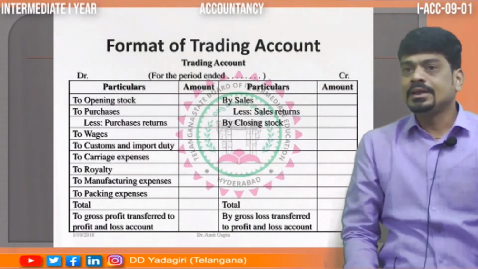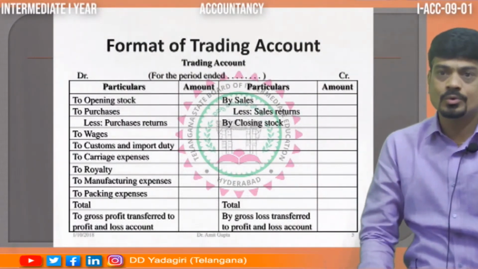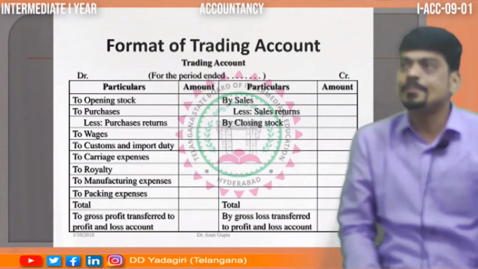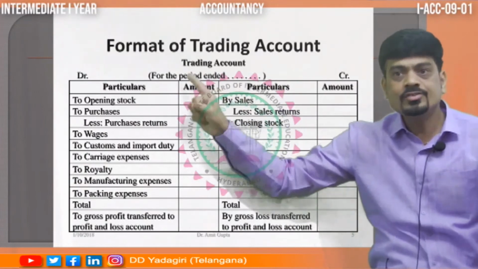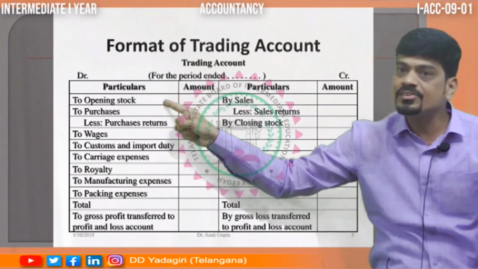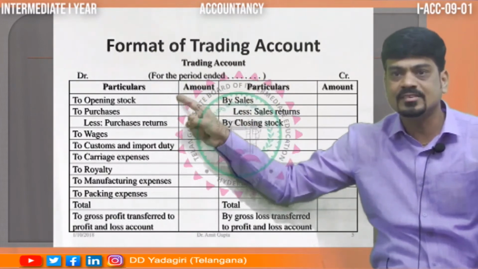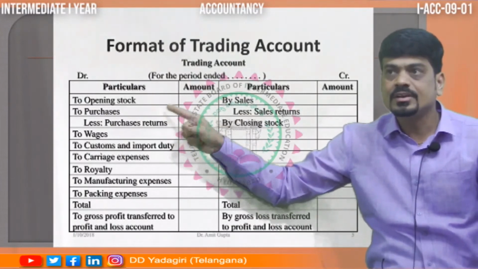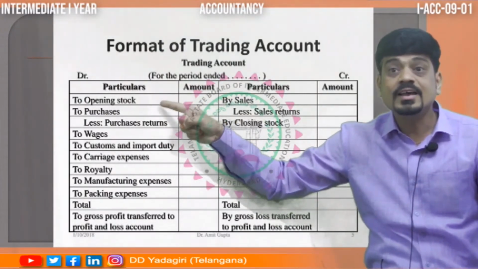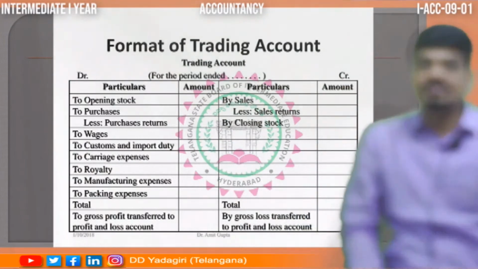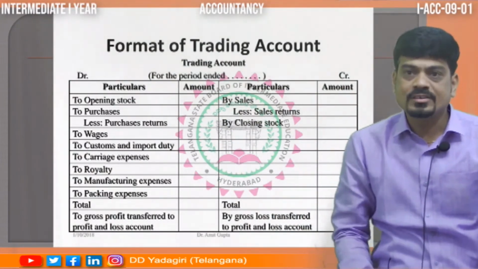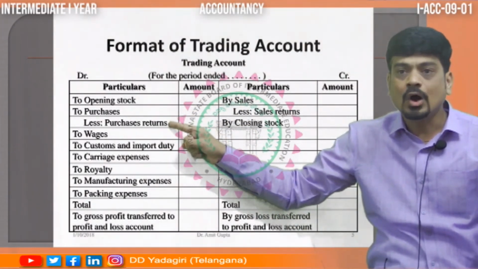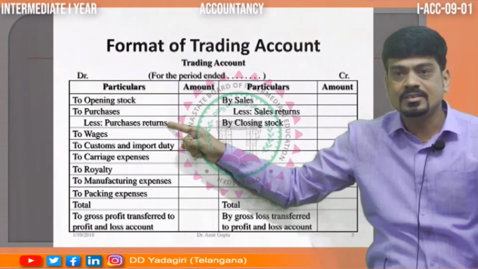So always keep in mind, whenever you are asked to prepare a trading account, the first item on the debit side, always, is opening stock. This is not going to change position. You cannot change the position of opening stock. It will remain in the first line. Second, it will be purchases. Now, what do we call these purchases? These are your gross purchases. From that, when we subtract purchase returns or return outwards, we get net purchases.